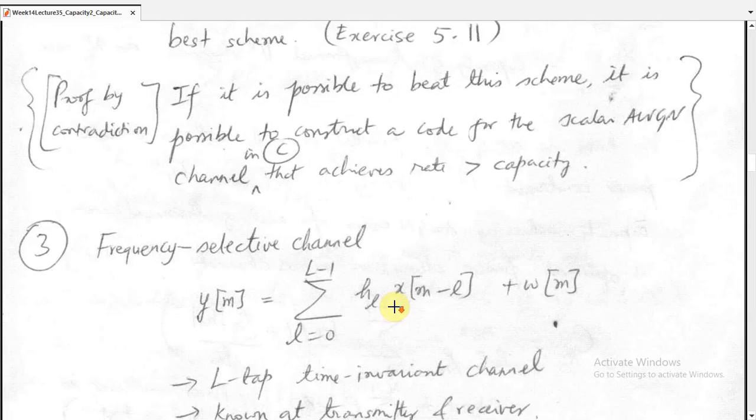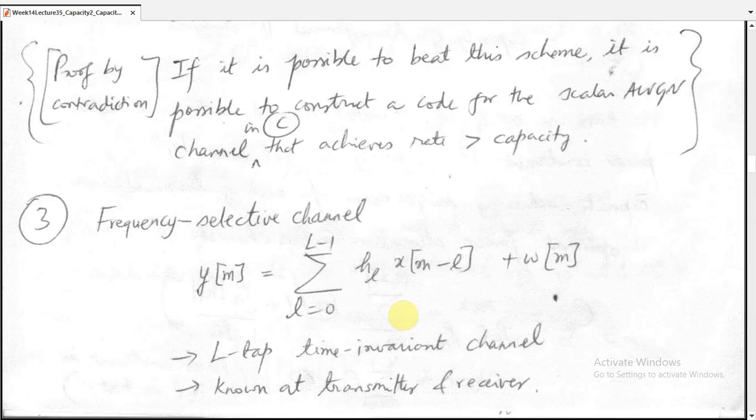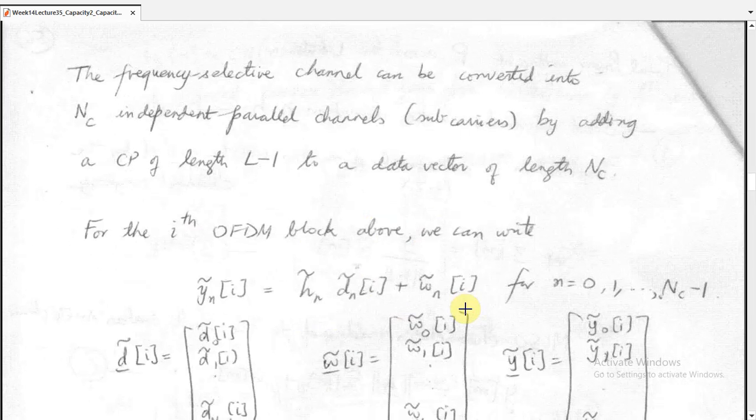So now we go for the frequency selective channel. The equation for the frequency selective channel is given by y[m] is equal to the sum over l equal to 0 to L minus 1 of h_l x[m minus l] plus w[m], where an L-tap time invariant channel is used because the frequency selective channel is an L-tap time invariant channel, and this number of taps is known at the transmitter and the receiver.